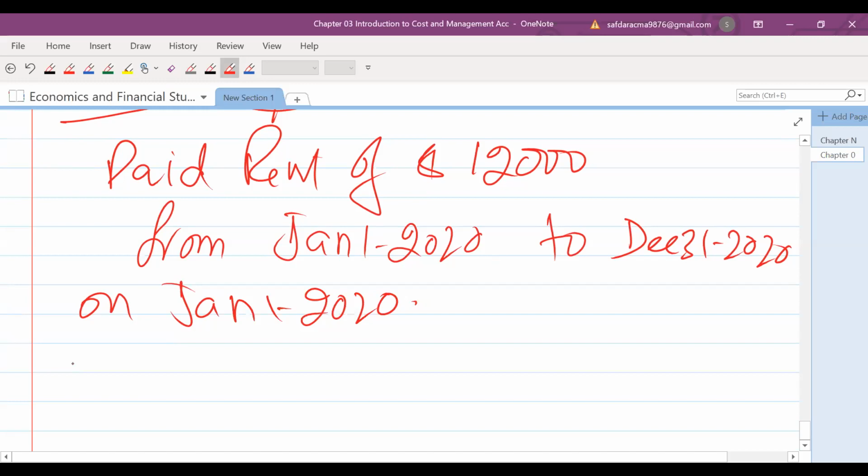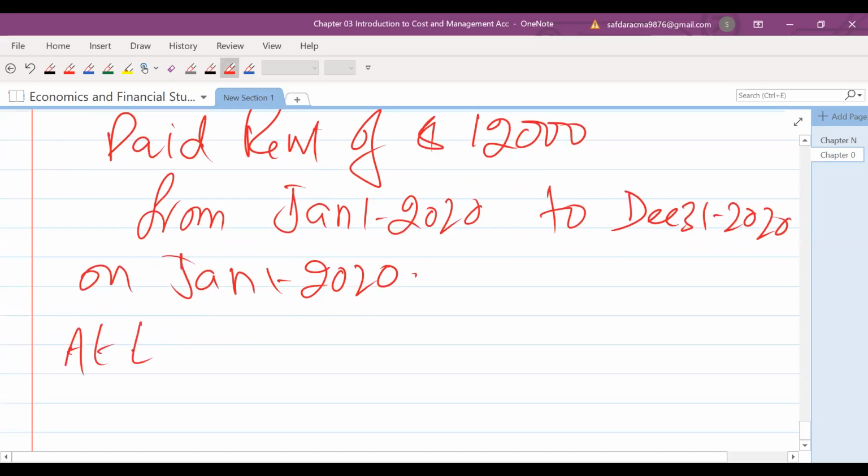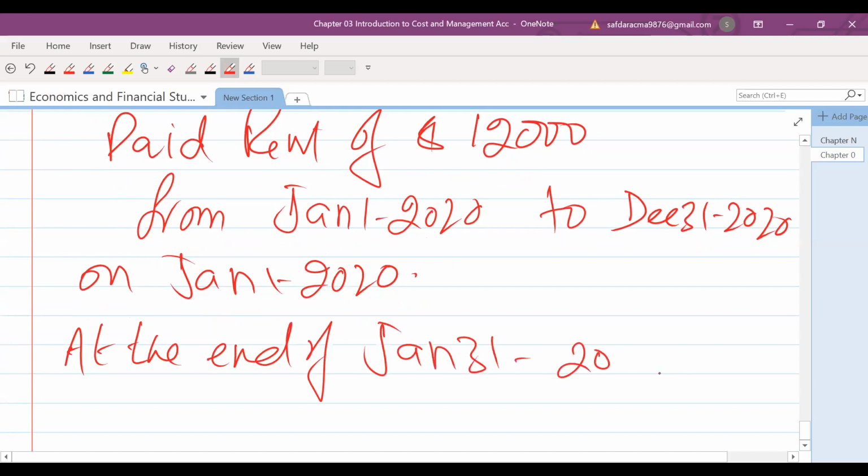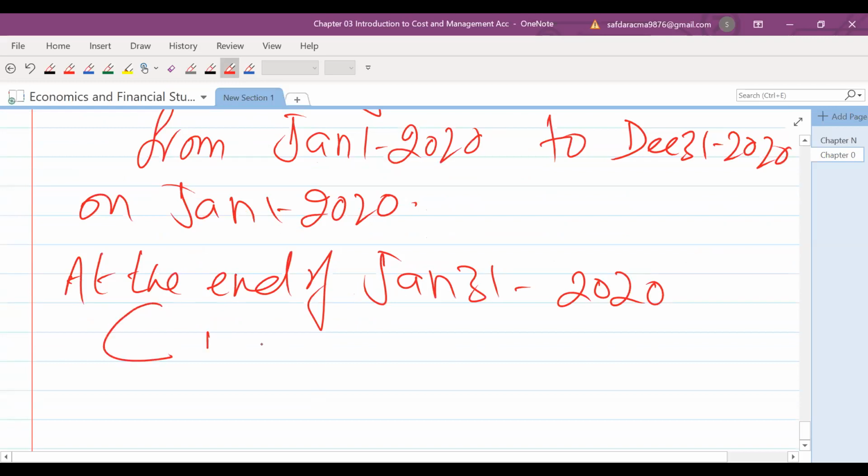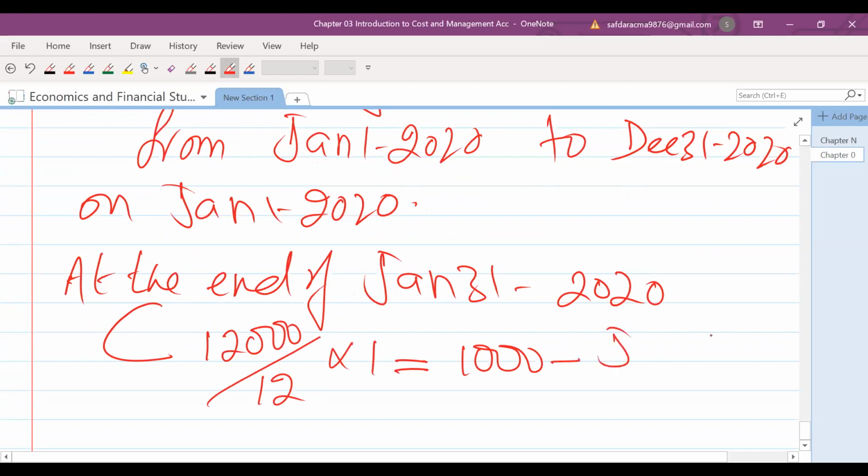So at the end of January 31st, 2020, out of this 12,000, which is for 12 months, 1 month is finished. So we have taken the benefit for 1 month, for example 1,000. So this 1,000 for January will become an expense.